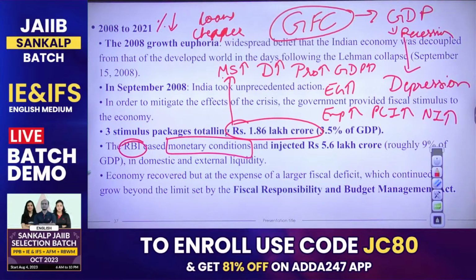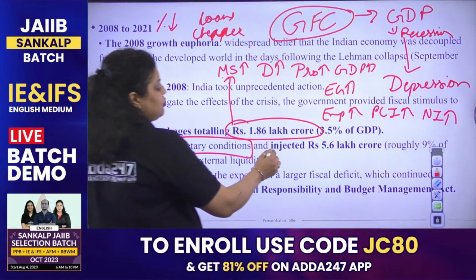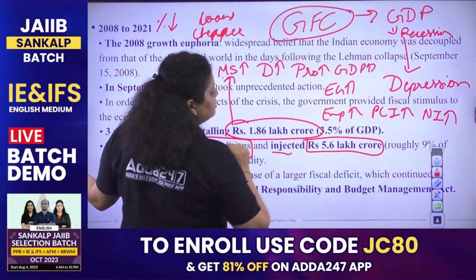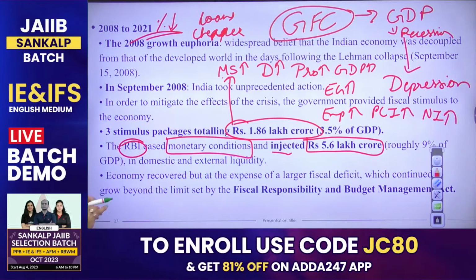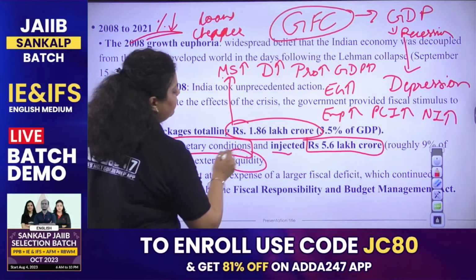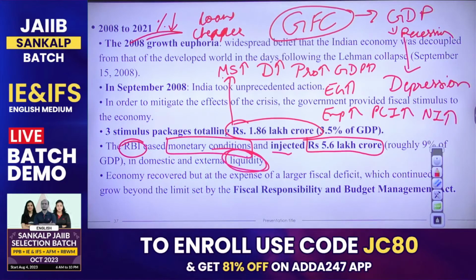Hana, this is what RBI also did. RBI injected 5.6 lakh crores into the economy by reducing the policy rate, which was roughly 9% of our GDP. To do what? To increase the liquidity in the economy. So this is how we mitigated the effect of the crisis on the Indian economy, and that was successful.